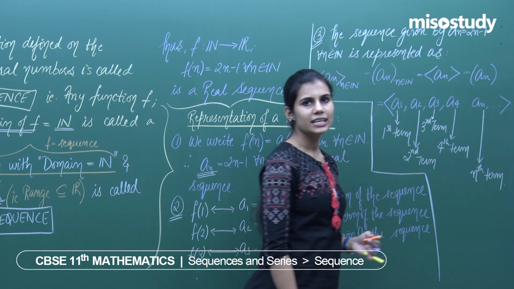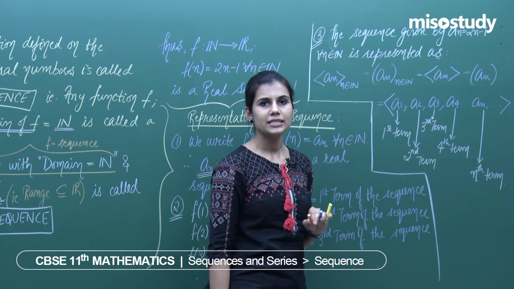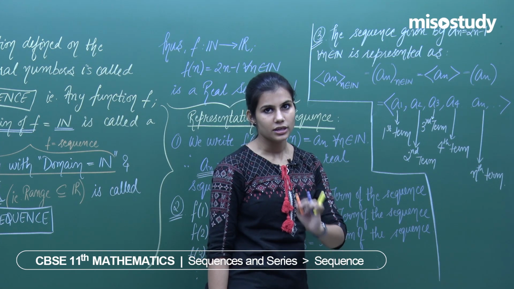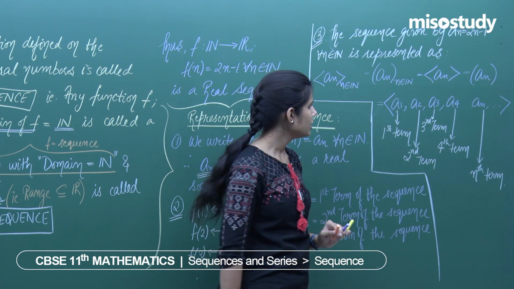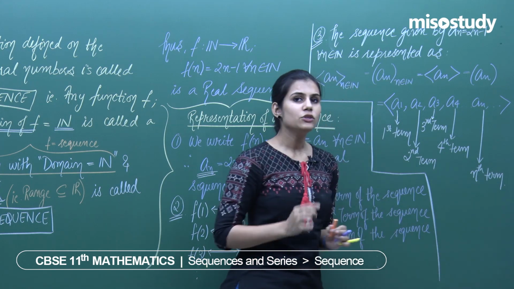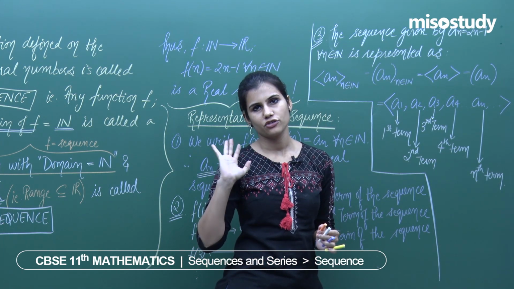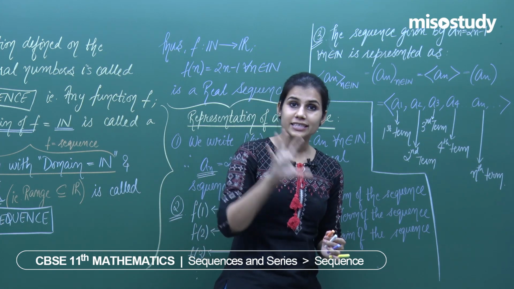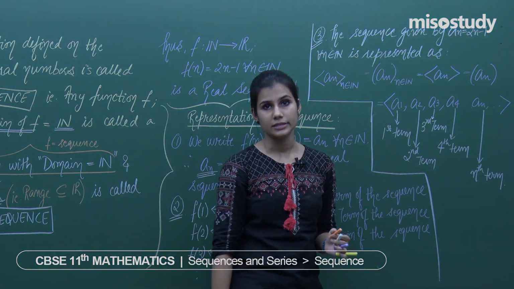Nth term is basically kept at the nth position in the description of the sequence, and that stands for the image of the natural number n. So basically what we do is, because every sequence has one common thing, that the domain is the set of all natural numbers only. So a sequence is known, represented, identified by its images.